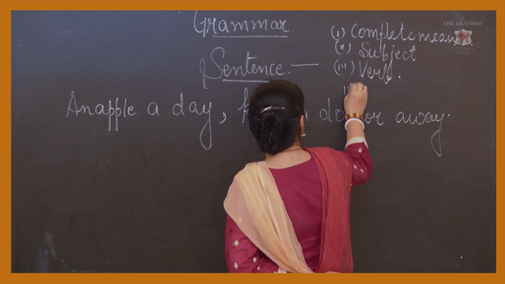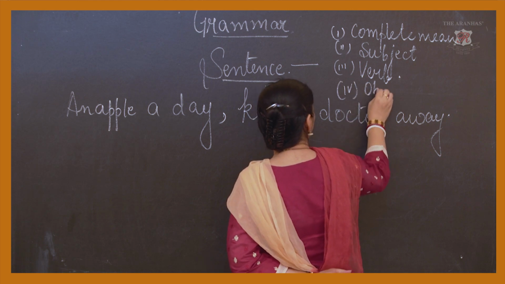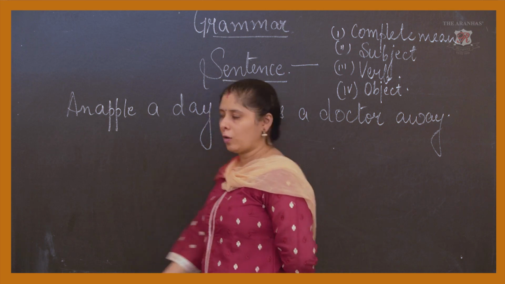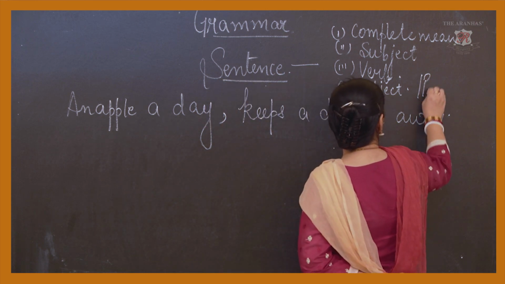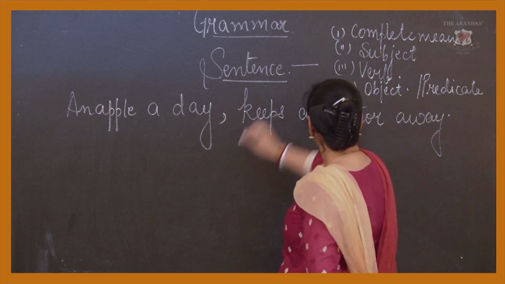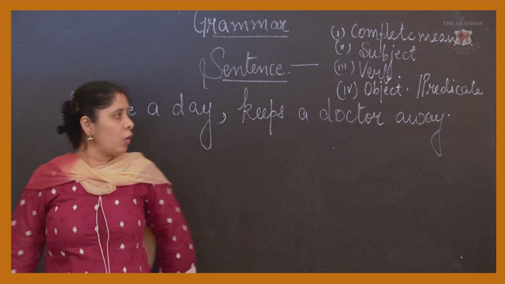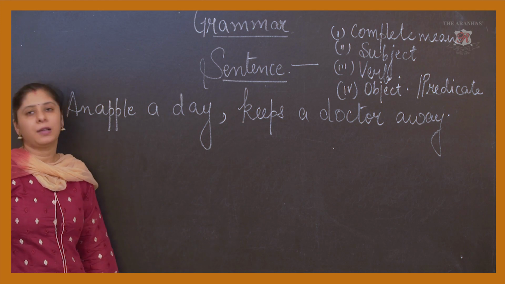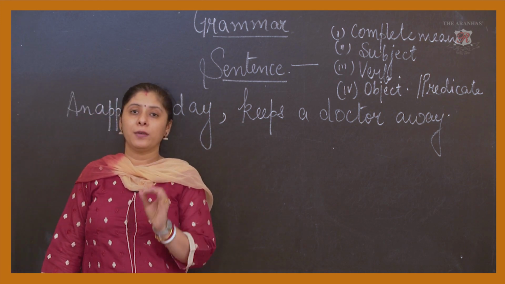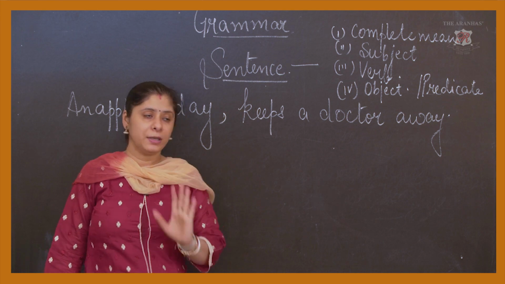And it should have an object, or we can call it a predicate. Clear, everybody? So all these four things are required in a sentence to give you a complete meaning.